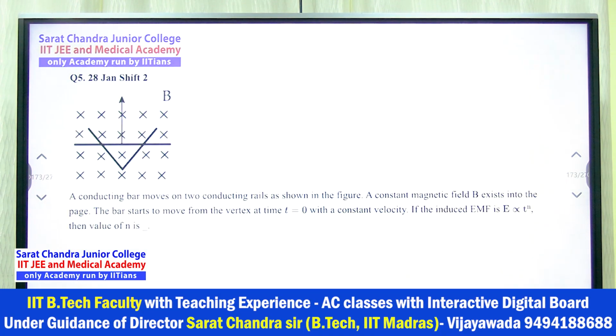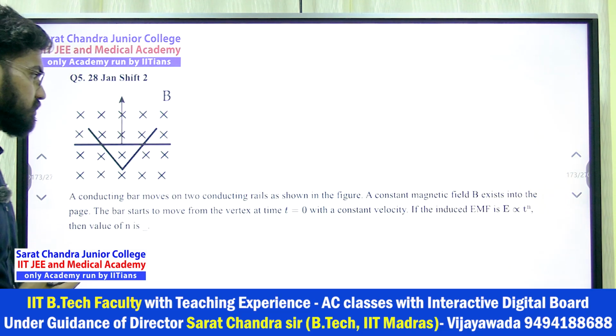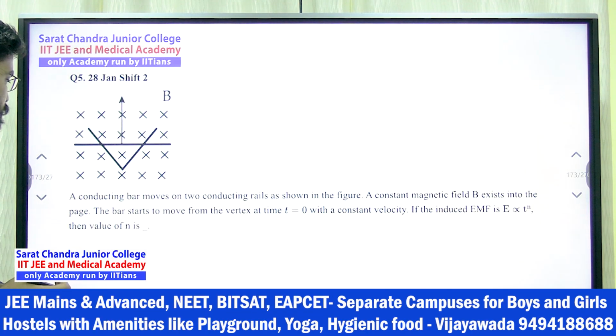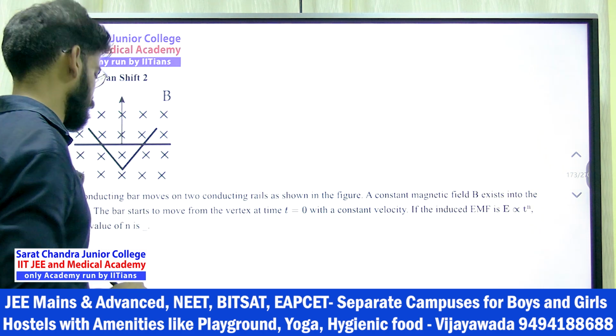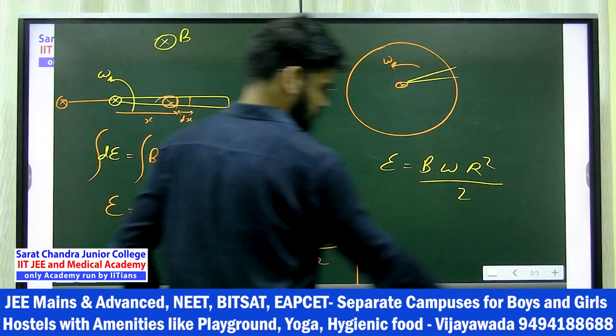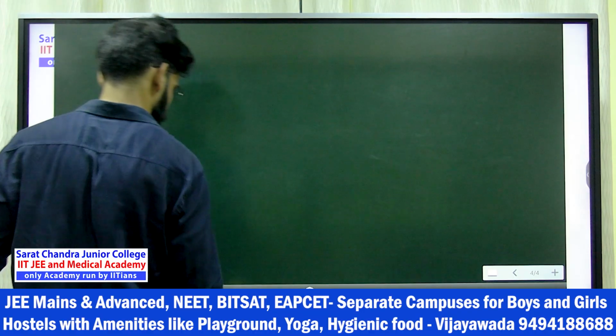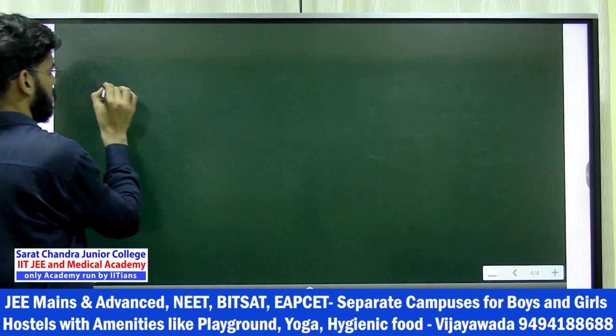Now see the next question, the fifth question. He is saying a conducting bar moves on two conducting rails as shown in the figure. A constant magnetic field B exists into the page. The bar starts to move from the vertex at time t equal to 0 with a constant velocity. If the induced EMF is proportional to t raised to n, what is the value of n? Just a small thing, geometry you have to solve, nothing else.